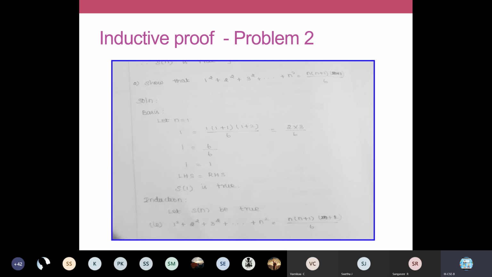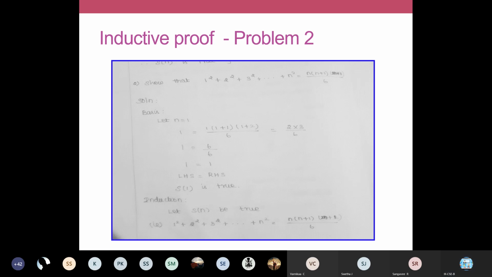Here your basis step you can easily prove. Take the lower value 1 for n. Since your series starts from 1, let us apply the value 1 here and evaluate the left hand side. Left hand side is going to be 1. In the right hand side, wherever there is an n, you apply 1 there. So it will be 1 into 1 plus 1 into 2n plus 1: 2n is 2, and then you have a 1.